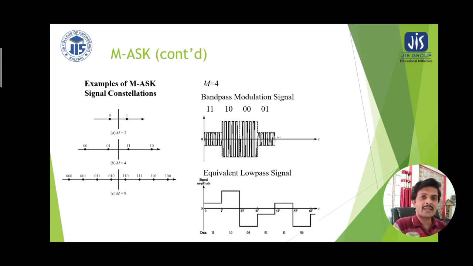Only thing is that it is equally divided, 2 symbols on the left hand side and 2 symbols on the right hand side. We should note that on each side there is a 1 bit transition. That means 2 bits are not changed, only 1 bit is changing on either side of the vertical axis. Similarly for M equal to 8, there will be 8 symbols, with 4 symbols on the right hand side and 4 symbols on the left hand side.